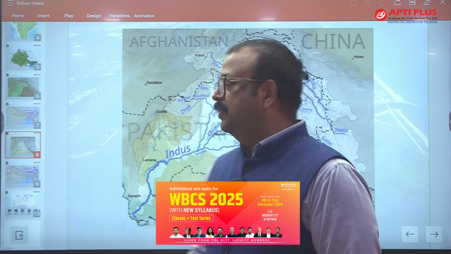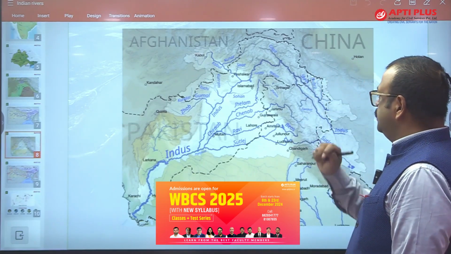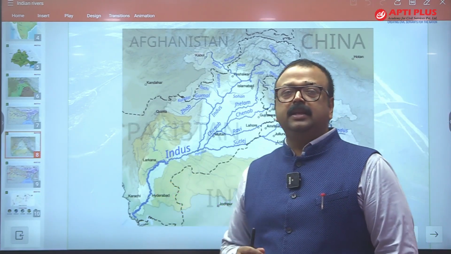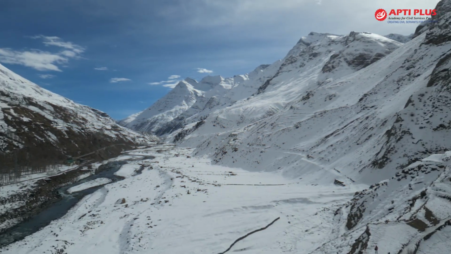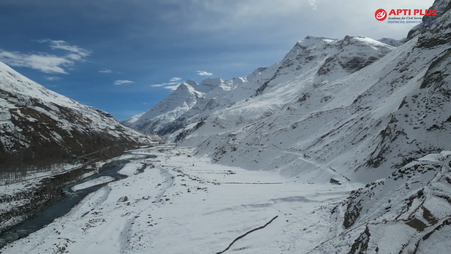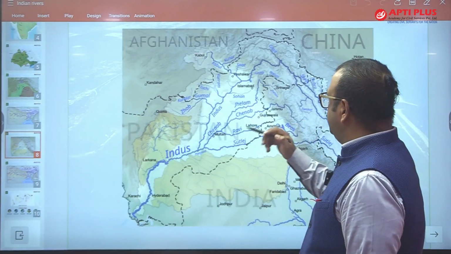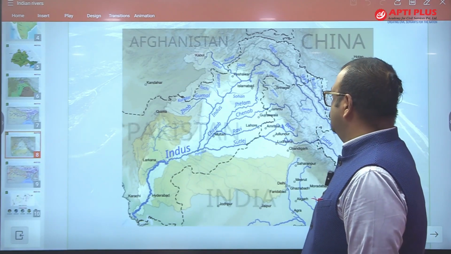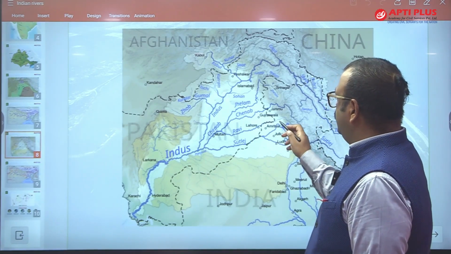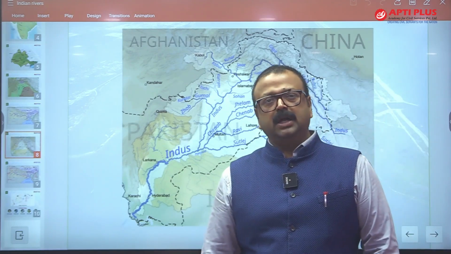Then there is another river, Ravi. If you see the origin point, origin is near west of Rohtang Pass. Rohtang Pass is in the Himachal Himalaya. So from this Rohtang Pass, your Ravi river is originating and it starts flowing towards the west and making the border of the Indian Punjab state and the Punjab state of Pakistan.